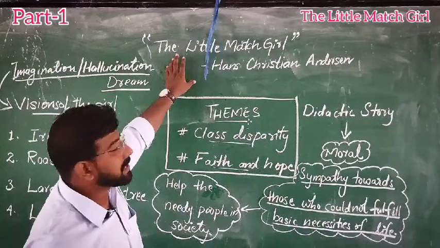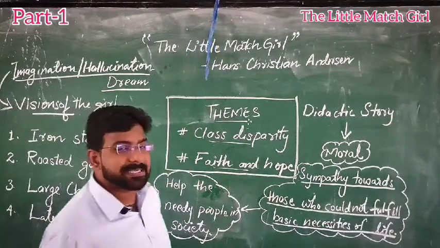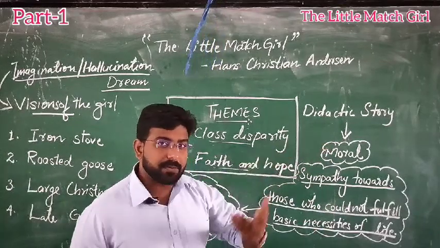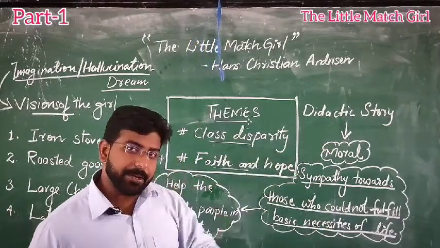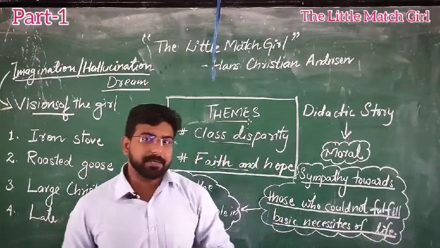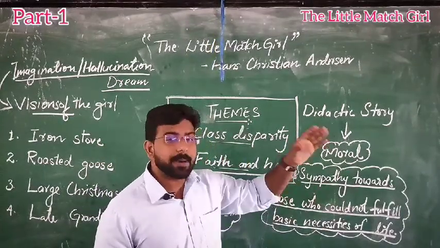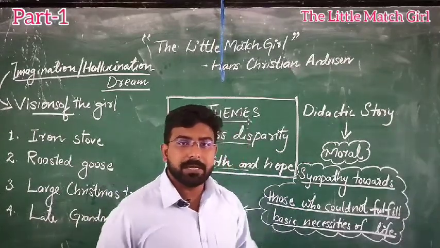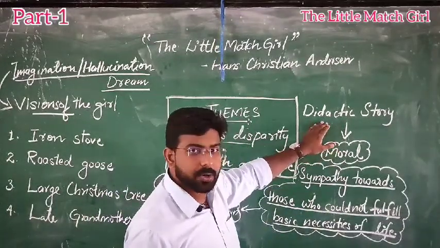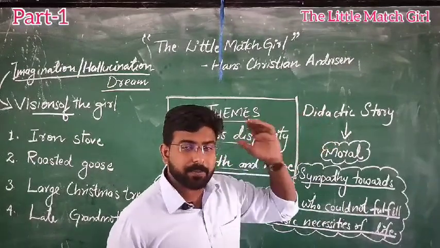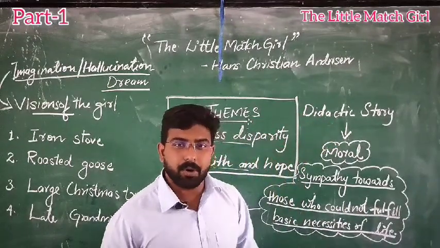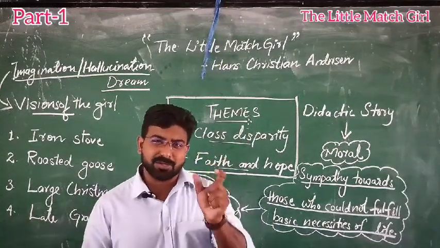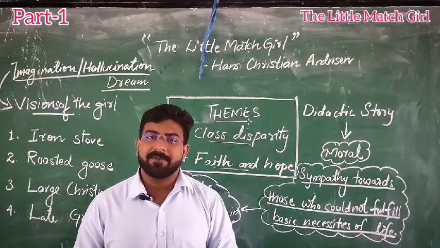Okay, so this little match girl, let me tell you, this story is a didactic story. You may ask, what is a didactic story? Let me remind you of a poem that you have learned in your class 10. It's called Abu Ben Adam. That poem has a moral, and it also has an incident, a short narrative from the life of Abu Ben Adam.